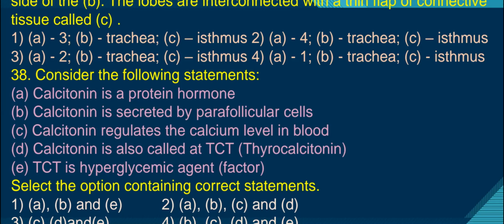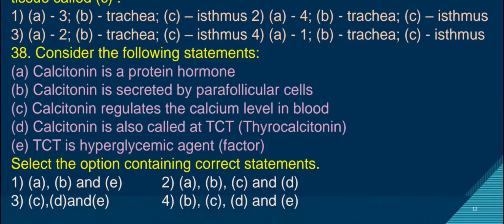Calcitonin decreases calcium levels in the blood, hence it is called a hypoglycemic agent, not a hyperglycemic agent. Therefore, A, B, C, D are correct and E is incorrect. So the answer is A, B, C, D, the second option.